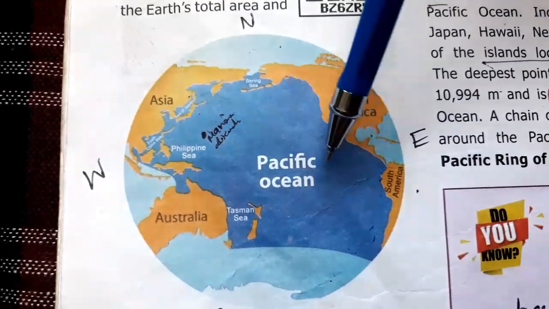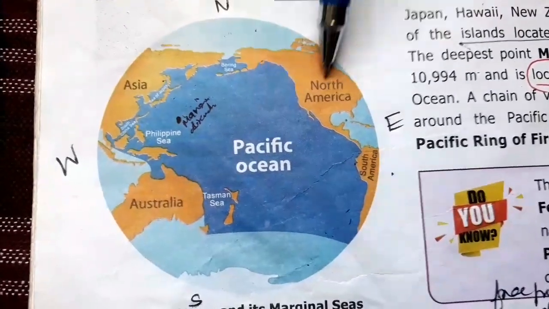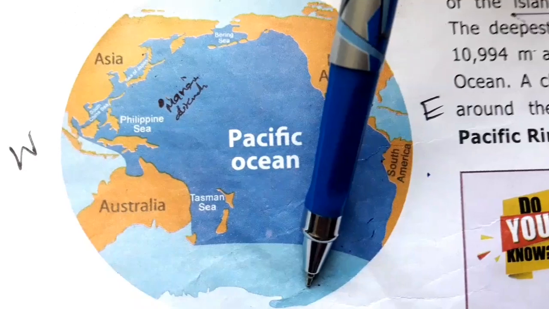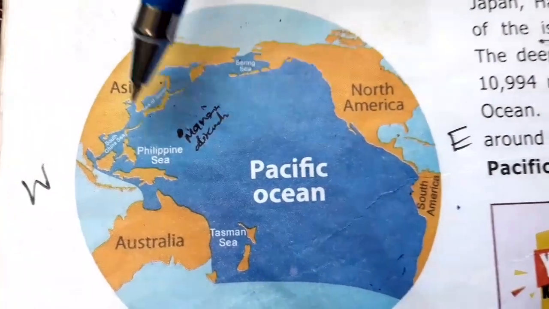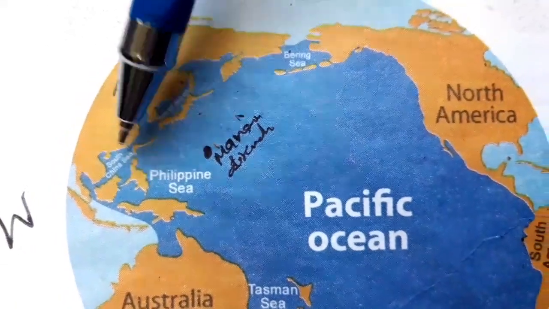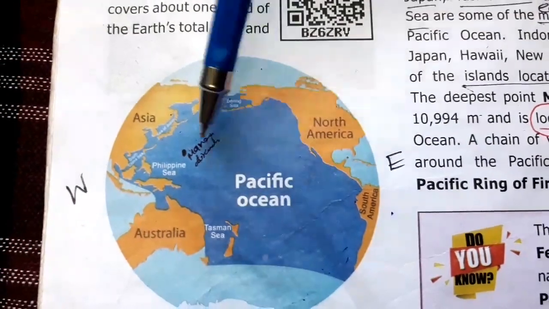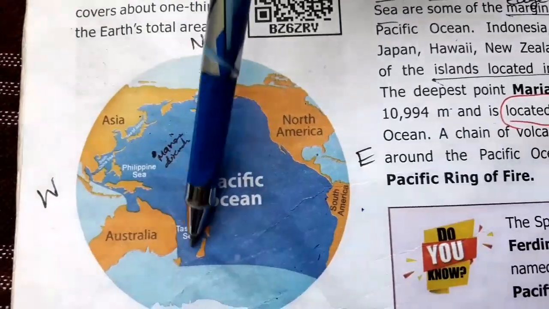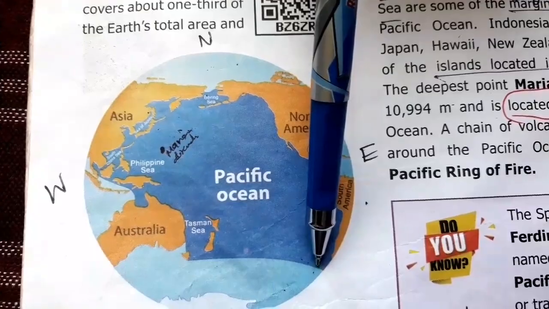See the image of this Pacific Ocean. See here, in the west Asia and Australia, in the east North America and South America, in the north Arctic Ocean, in the south Southern Ocean, and see here at the top the Bering Sea, isn't it? Then see here the marginal seas: Sea of Japan, South China Sea, Philippine Sea, Tasman Sea, isn't it? Then see, this is the Mariana Trench. The deepest point is located in this Pacific Ocean. A chain of volcanoes around this Pacific Ocean is called the Pacific Ring of Fire.